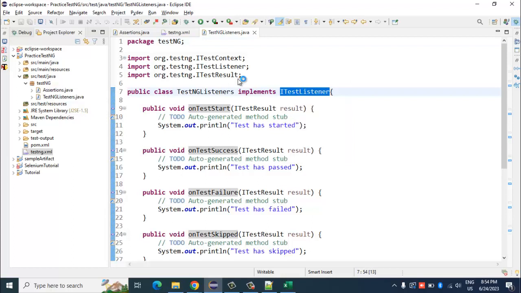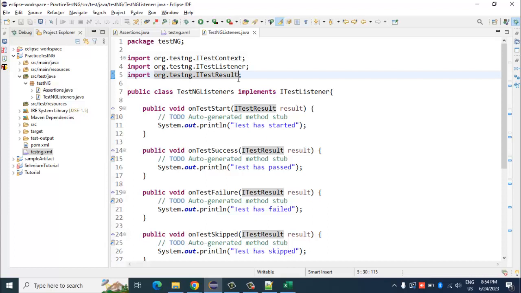Now let's say there is a requirement sometimes that a particular test might fail because of a synchronization issue. Let's say the browser was not loaded on time or whatever. In such scenarios, or maybe in general, if a particular test fails, rather than directly recording it as failed, you want to retry executing that same test again, just to check whether it passes the second time or not.